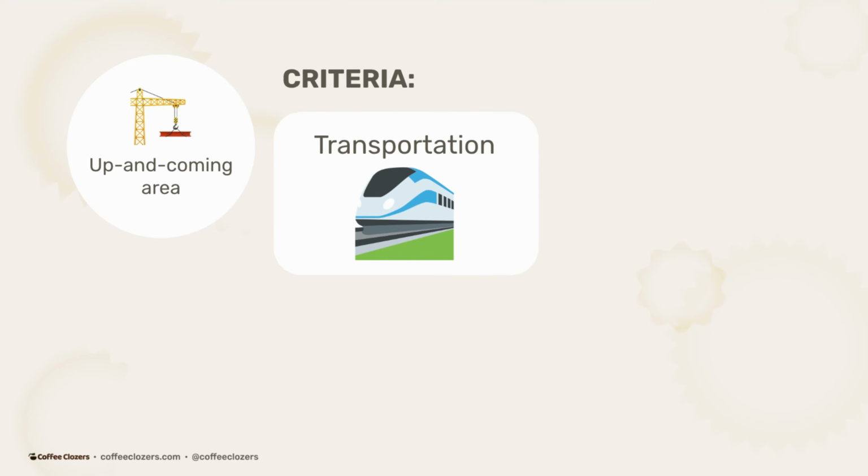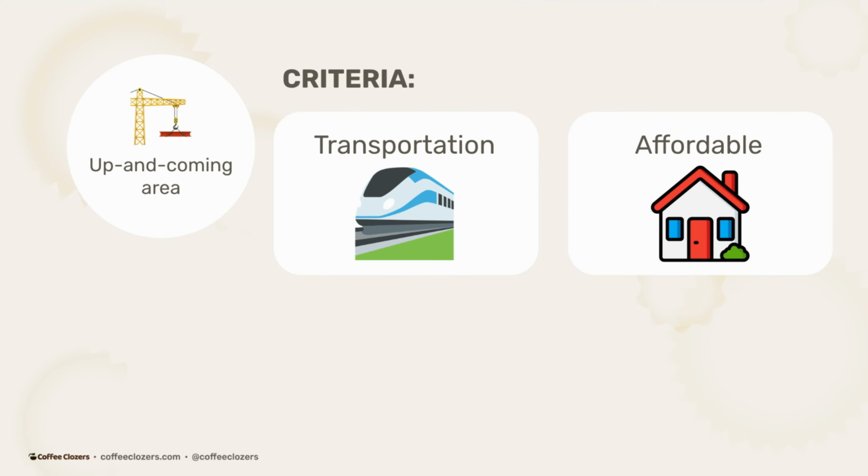First, transportation. At the time, I was commuting to New York City about 2 hours each way on a bus. And I wanted to try to use public transportation, like a train, to be able to cut that time down in half. I thought if I want to do this, others surely will as well. So I took all of New Jersey and now started to just focus in on specific towns that had train stops. The second attribute I was looking for was affordability.